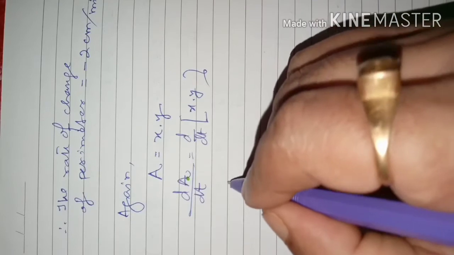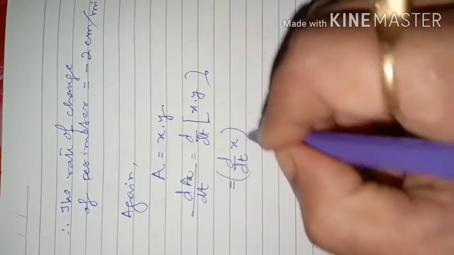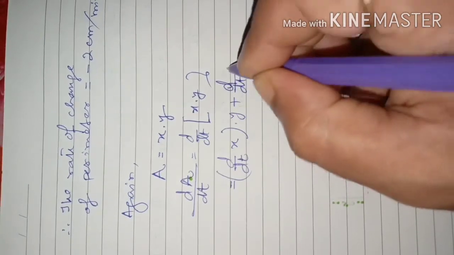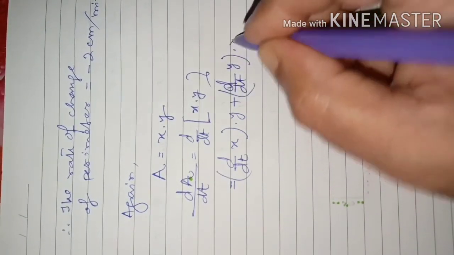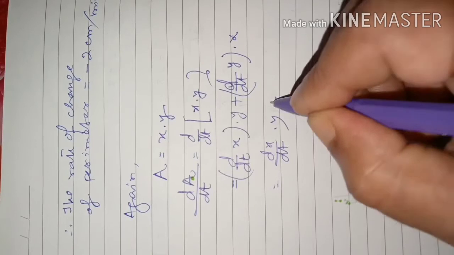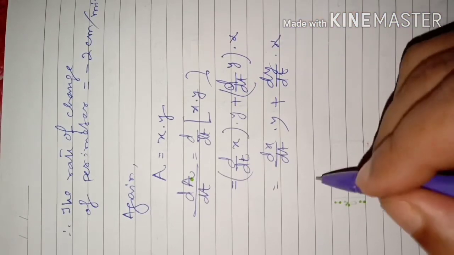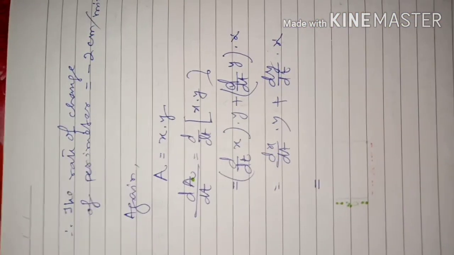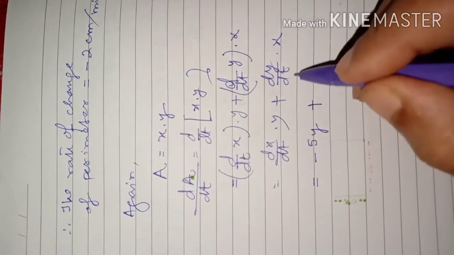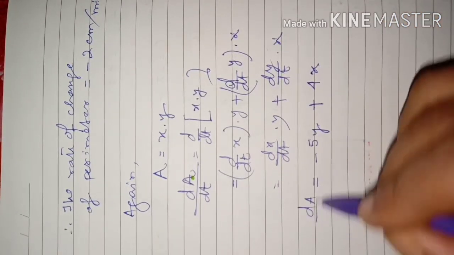So it will be dx by dt into y plus dy by dt into x. So here dx by dt is given as minus 5 into y, plus dy by dt is given as 4 into x. So this is the rate of change of area.